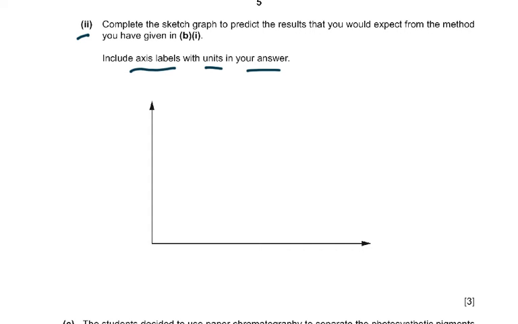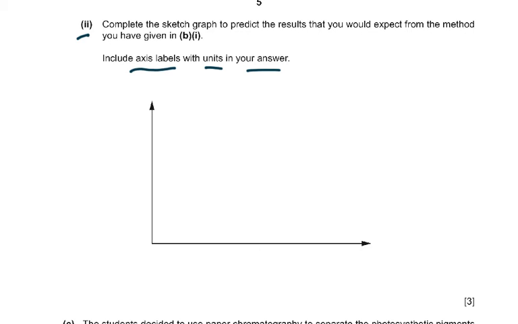If you didn't want to give me light intensity, you can also say power of the bulb, or you can say distance from the light bulb. And for the rate of photosynthesis, you could also have given me rate of movement of the meniscus, or the distance the meniscus moved in a set time, or time taken for the meniscus to move a set distance.